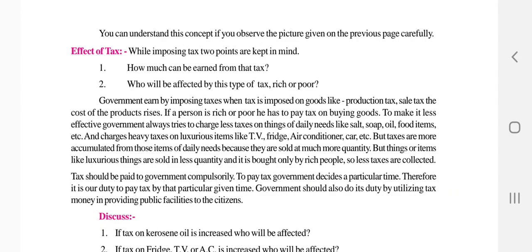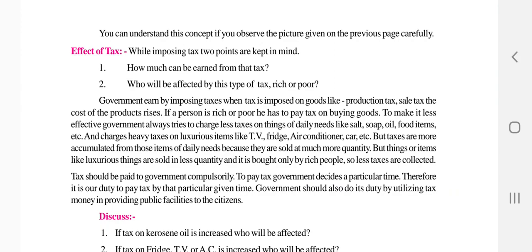Whether he is poor or rich, whenever he has to buy some necessary things, in that way he pays indirect tax to the government. To make it less burdensome, the government always tries to charge less tax on daily needs like salt, soap, oil and food items, so they are very cheap. And it charges heavy taxes on luxury items like TV, fridge and air conditioner.